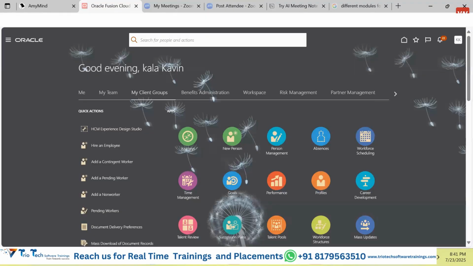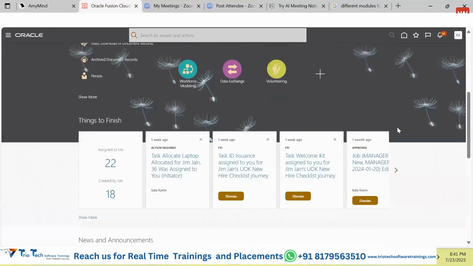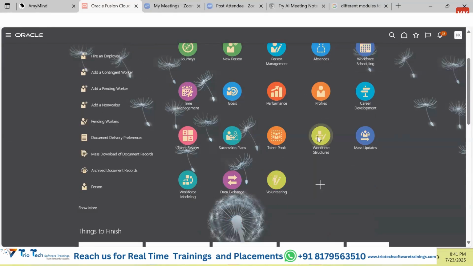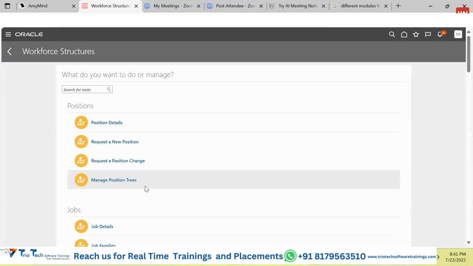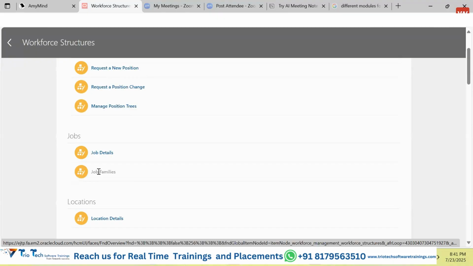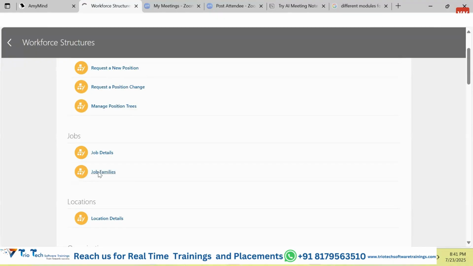Okay, guys, if we are accessing some URL in any browser, we have this star button with which we can add this particular URL to our favorites. In the same way, suppose as a service engineer you are supposed to access this application and navigate to some particular page. Once you log in to the application, you will need to click onto My Client Group, then click into, suppose, Work Structures. Under Work Structures, you are supposed to click onto one page called, suppose, Manage Jobs. This job family is the page you want to click and access.